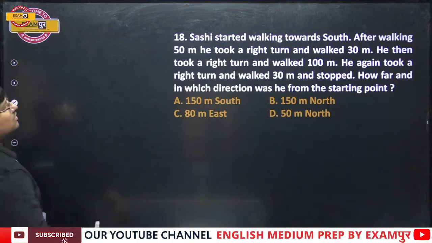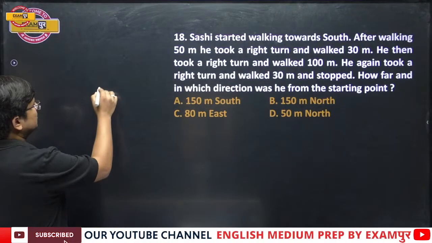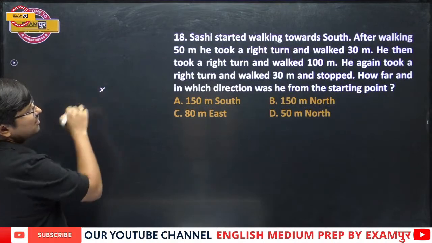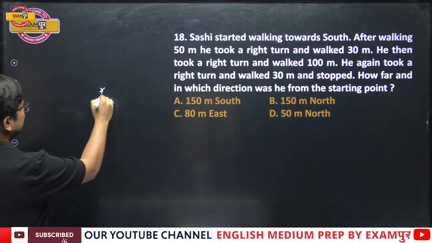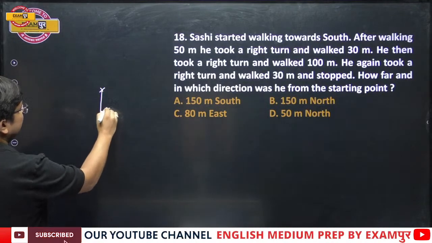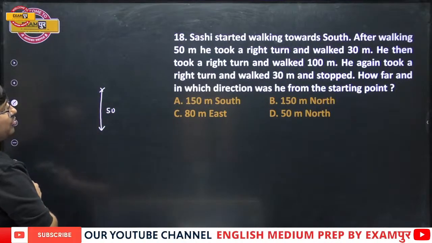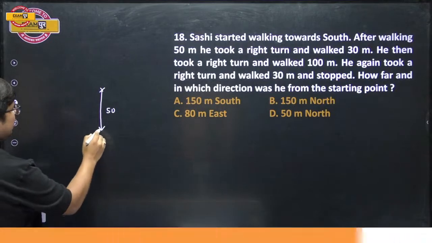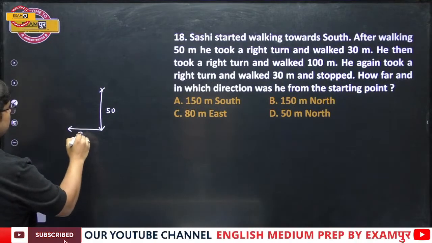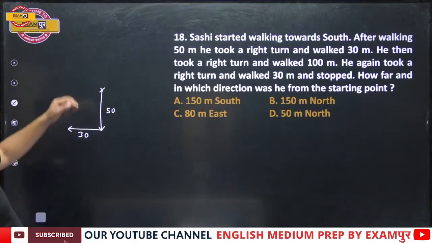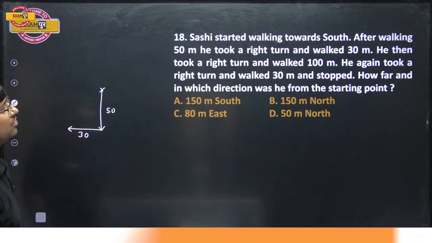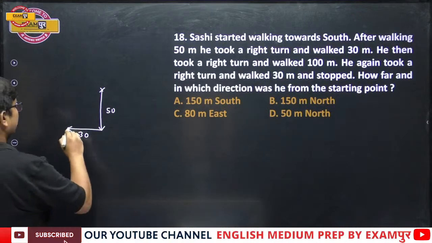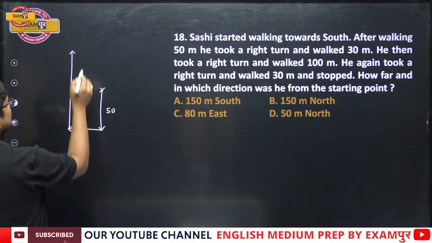Now, Shashi started walking towards south. Suppose this is the starting point. Shashi started walking towards the south; after walking for 50 meter, he took a right turn and walked 30. He then took a right turn and walked 100.